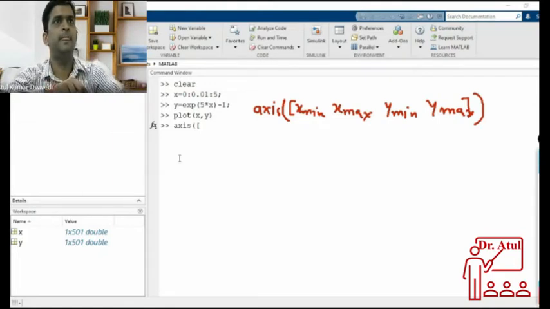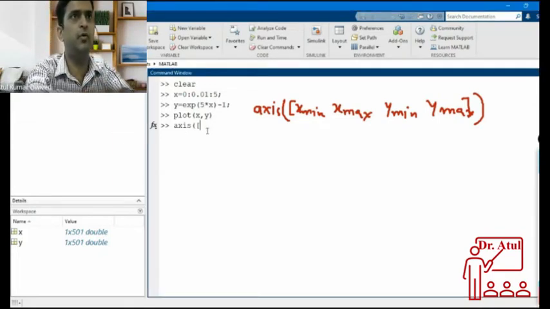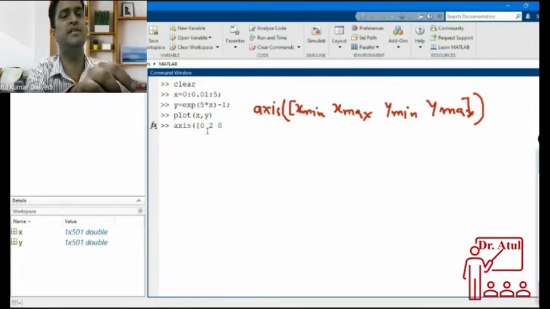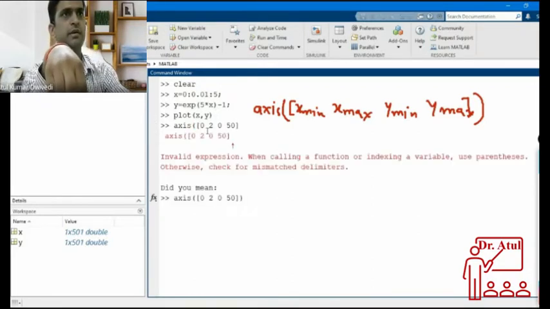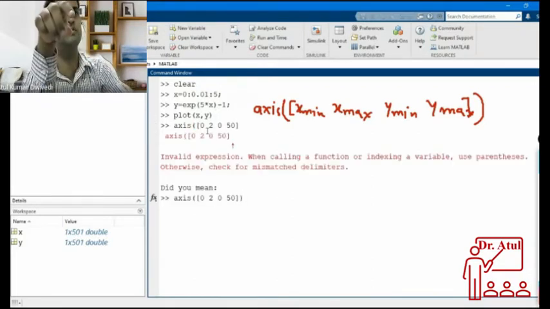So I will do the same thing here. x minimum is 0, x maximum I want up to 2, y minimum let us take 0, and y maximum up to 50. Sorry, there was some error. I have not closed this. Okay, so it is suggested that you have to close.